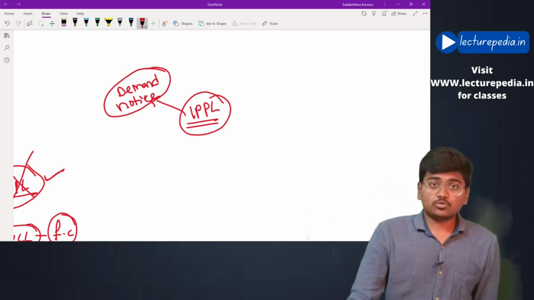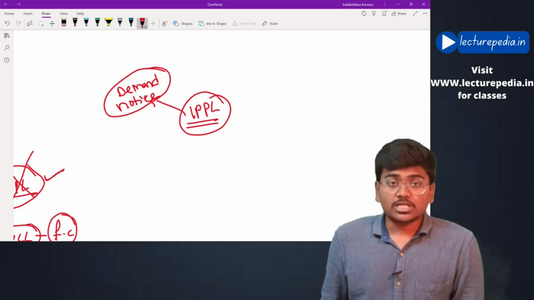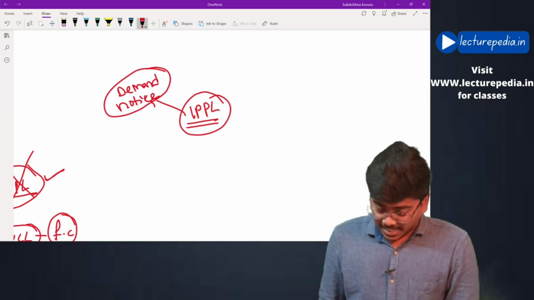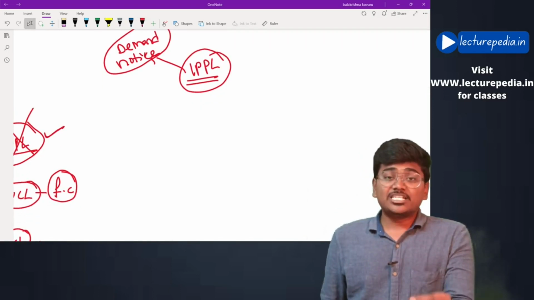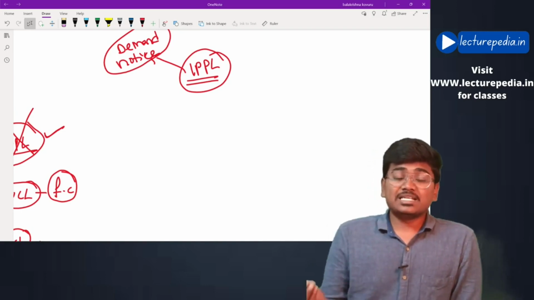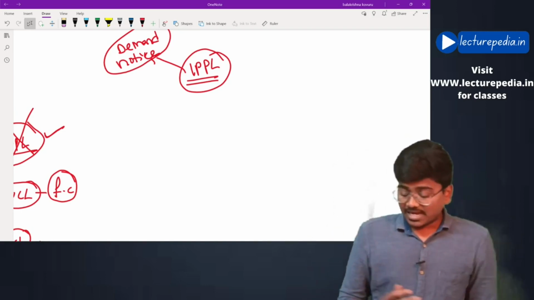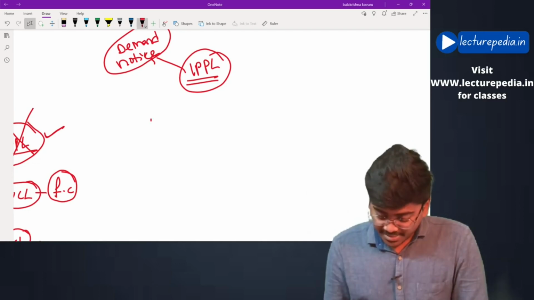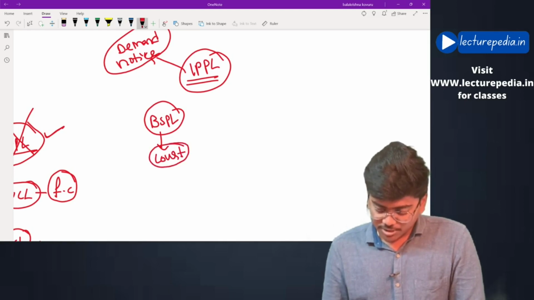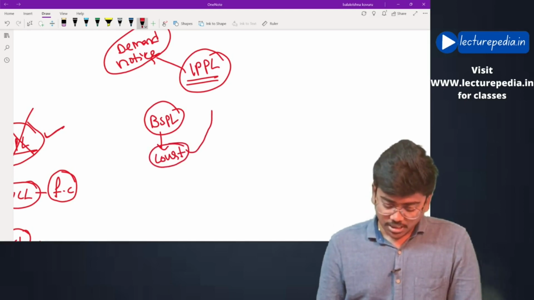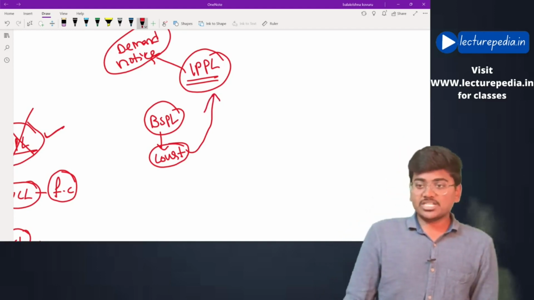When the demand notice was given, the corporate debtor, that is BSPL, informed that it has a dispute against the material supplied by IPPL. Okay, against this dispute, BSPL has also filed a case with the court regarding this dispute. The same has been informed to IPPL by BSPL.